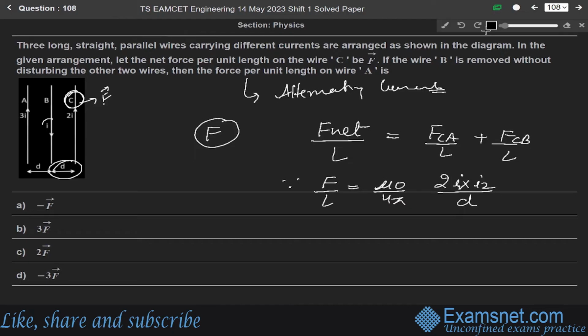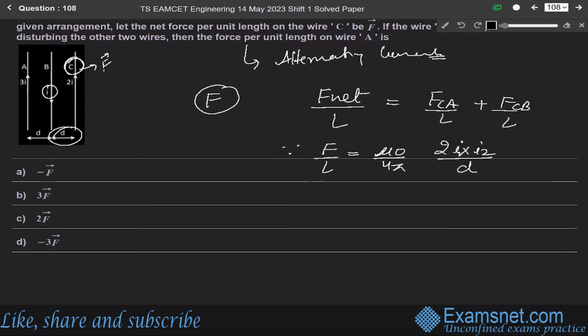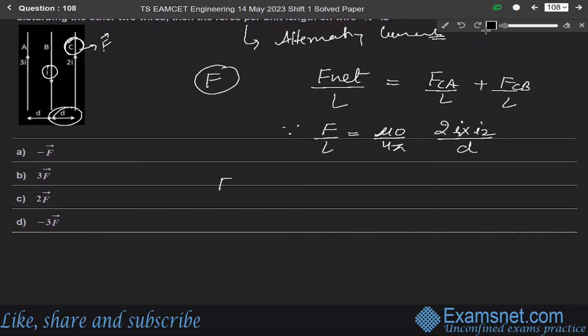And this I1 current is I and I2 current is 2I. So for CA and CB, we will write F over L will be equals to minus mu naught over 4 pi 2 into CA means 3I and CA means 3I into 2I over D. We have written this minus sign here because in this A and C, the direction of current is in the same direction. So for same direction, we will use the negative sign, okay? So this is for CA combination, okay?